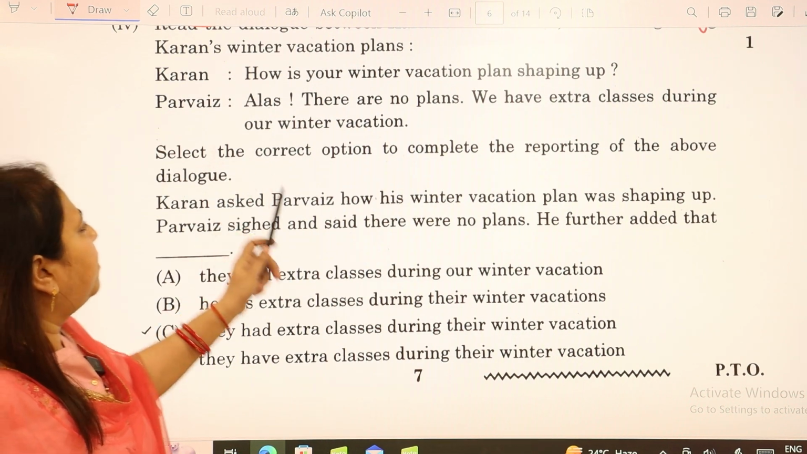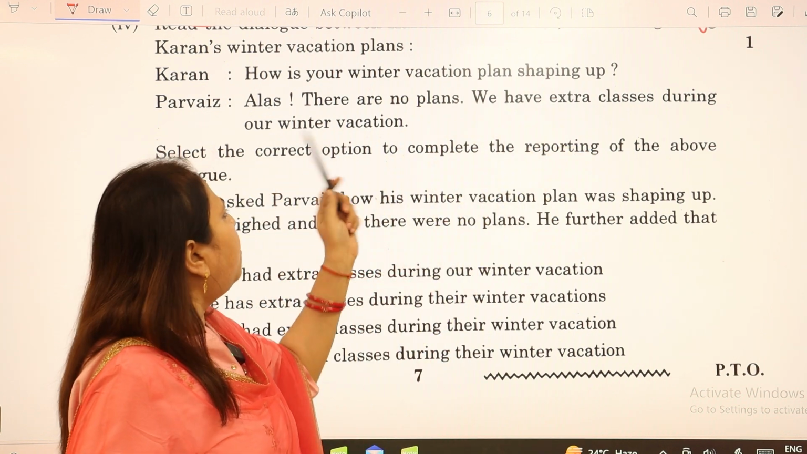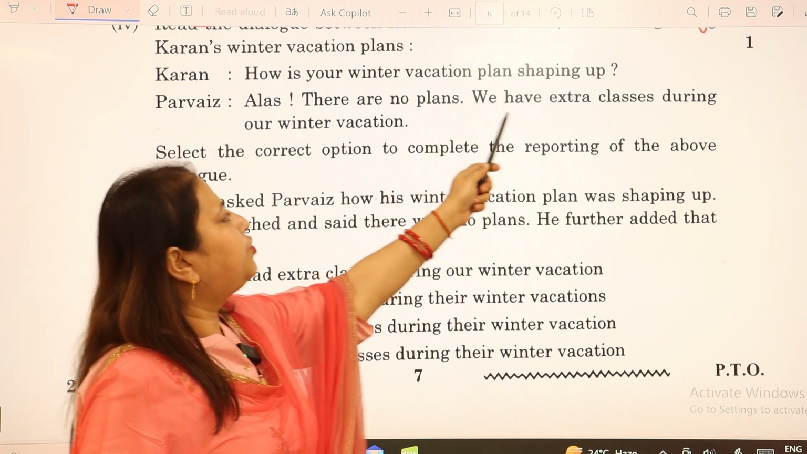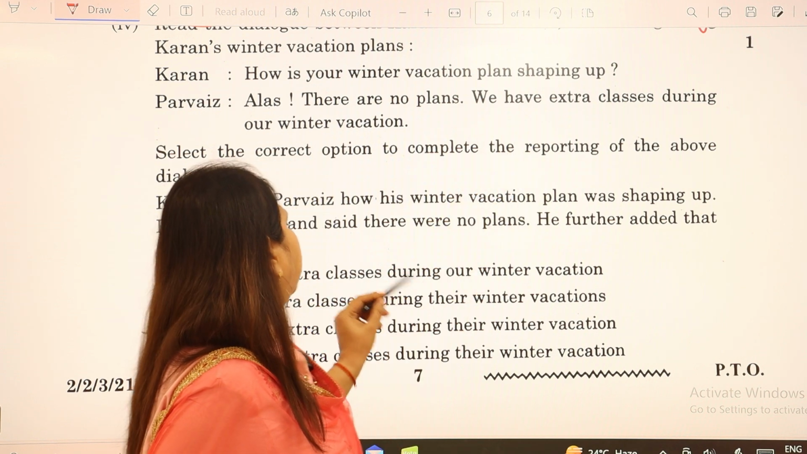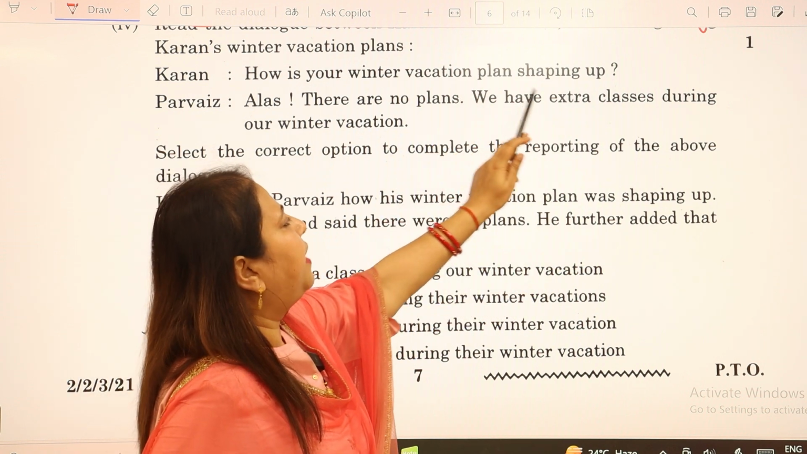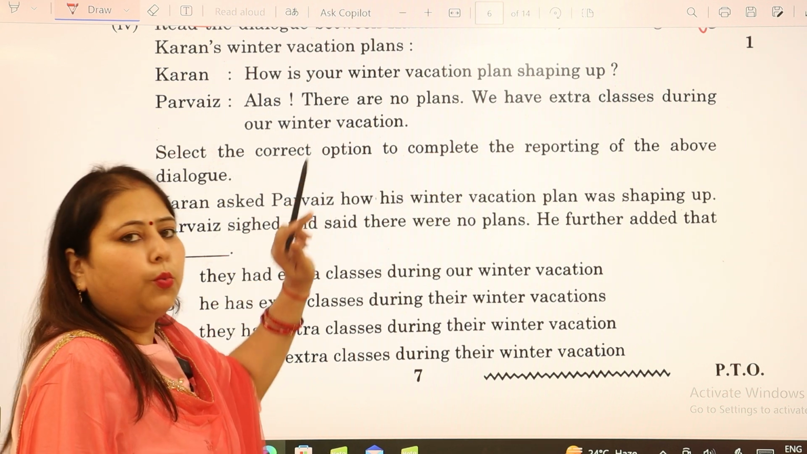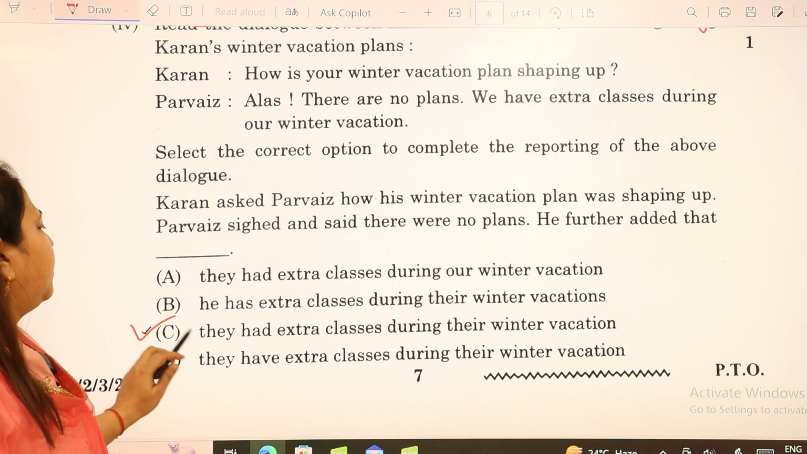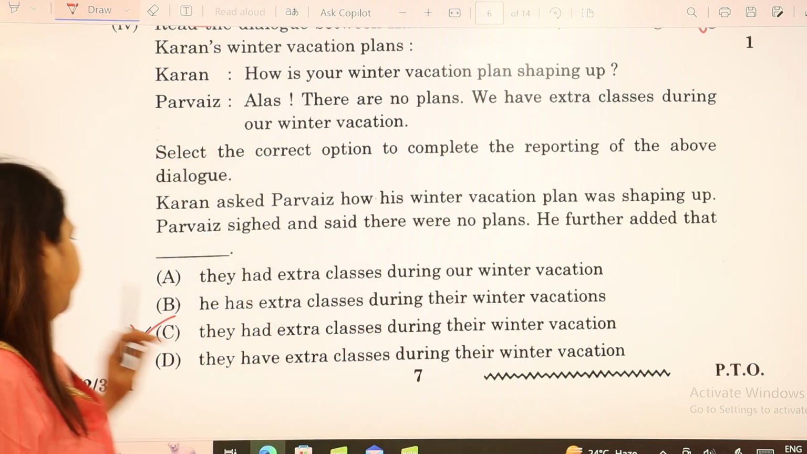The sentence was saying we have extra classes during our winter vacation. This is supposed to be reported. So for this we have to change have into had and we will be converted into they. So the answer would be, he further added that they had extra classes during their winter vacation. The option is the C one, that they had extra classes during their winter vacations.